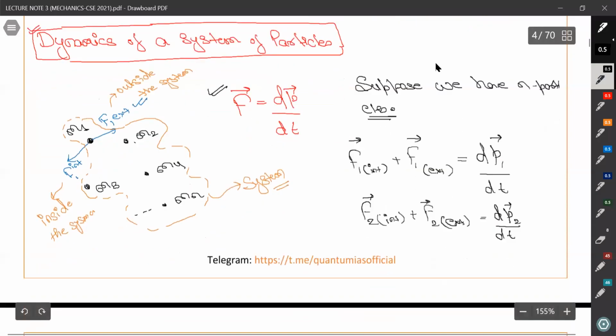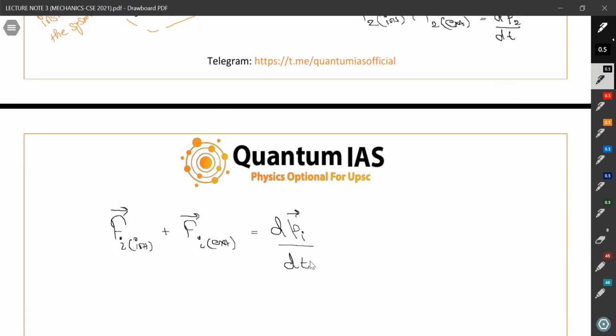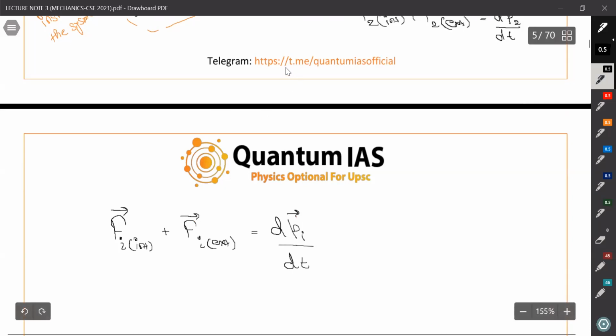Similarly, we can write for the ith particle: F_i internal plus F_i external is equal to dp_i upon dt. So we can generalize all these things for the ith particle. So these are discrete particles. We have considered these as discrete particles for now.